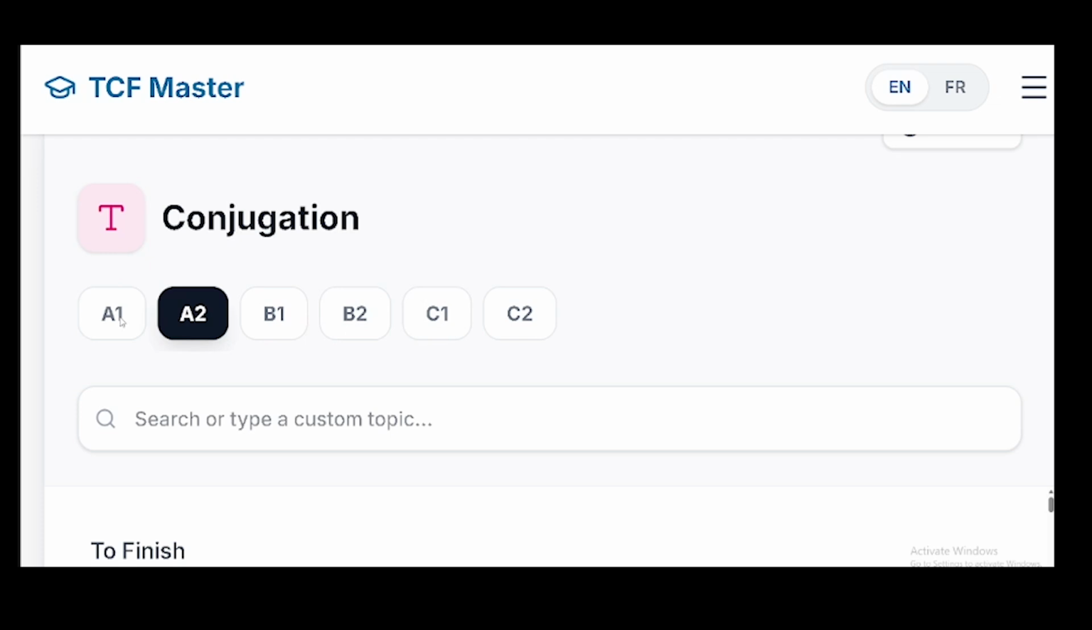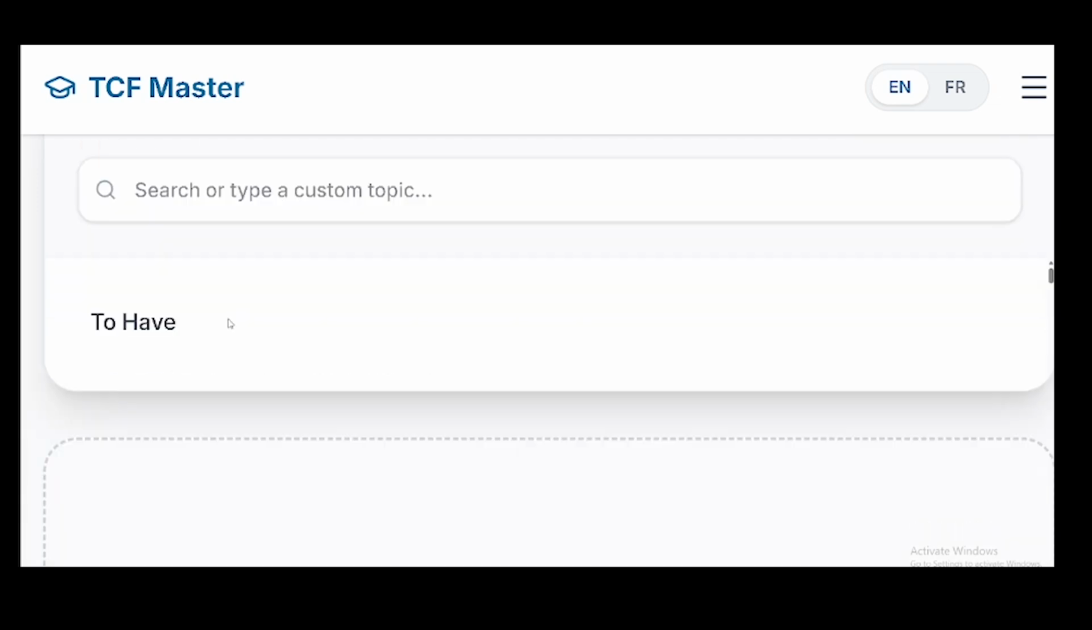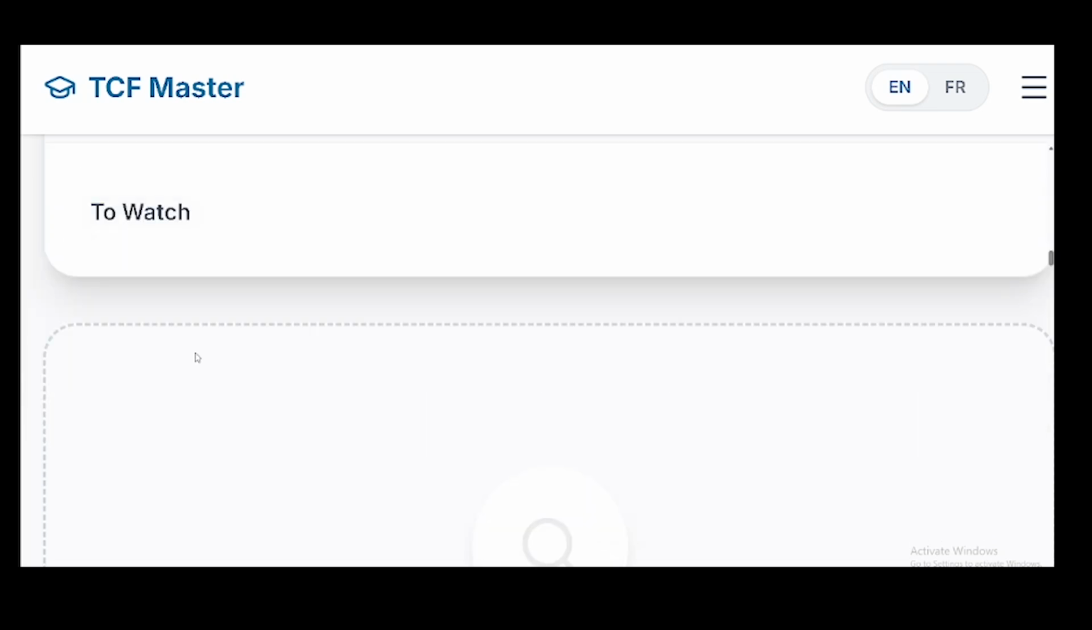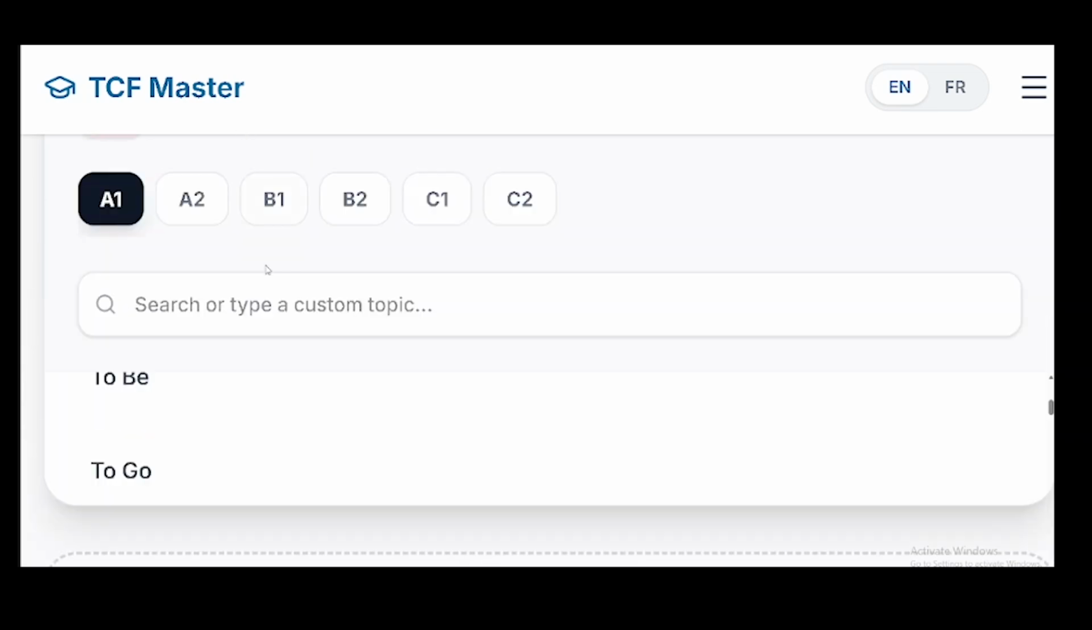For example, let me do something. I will click on A1 here. Then come down here, and you can see you have the verbs to have, to be, to go, to eat, to like. All those verbs that you must learn in A1 will show up here. So you can select any verb you want first.